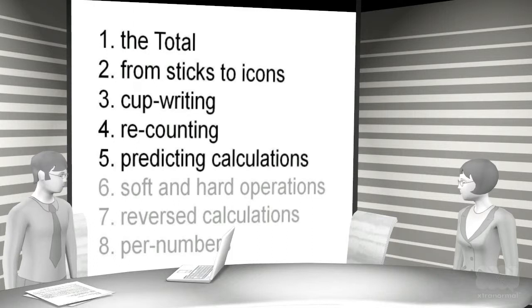I will be glad to. The first missing link is the total. We only write numbers, and always exclude the total. The second missing link is the missing transition from sticks to icons, showing that there are 5 sticks in the 5 icon, etc. The third missing link is not using cup writing to report the result of counting many by bundling, and placing the bundles and the unbundled in separate cups, thus separating them with a decimal point and including the bundle size as a unit. The fourth missing link is the missing use of recounting when changing units. And the fifth missing link is the missing emphasis on mathematics as a number-predicting language.